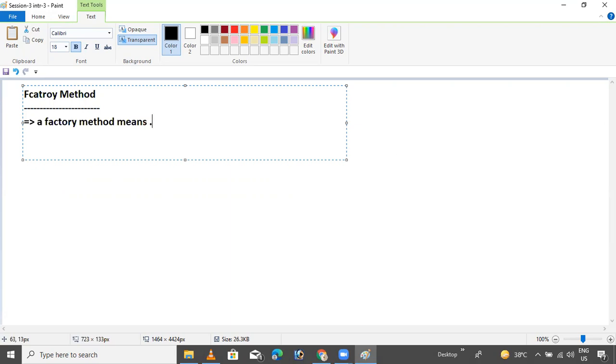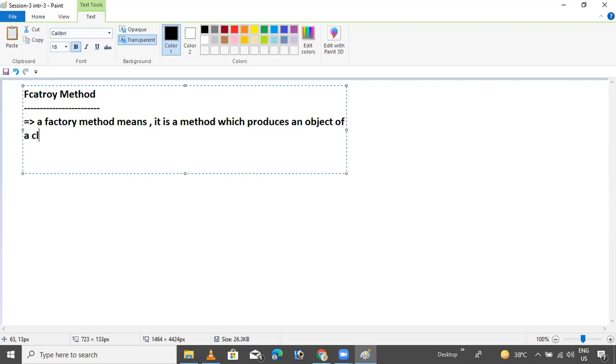Factory method means it is a method which produces an object of a class. In simple terms, you can say the factory method produces the object. It means it returns the object.